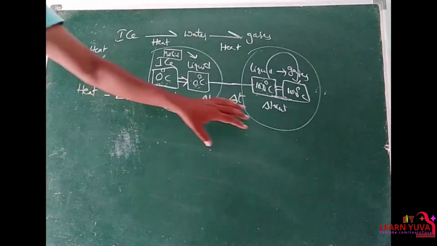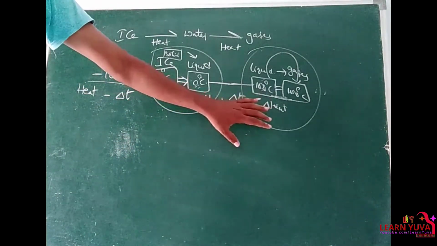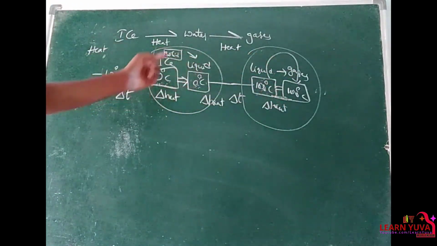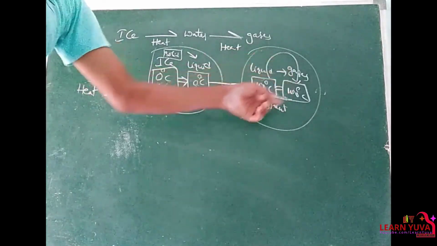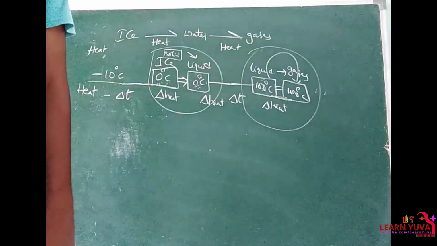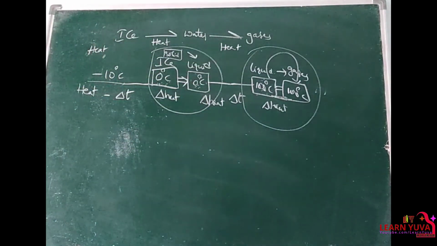The quantity of heat absorbed or released by a substance undergoing a change of state is nothing but the latent heat, and this is also the heat of transformation. Here ice gets converted to liquid; in this process liquid gets converted into gas. Clear? Right?